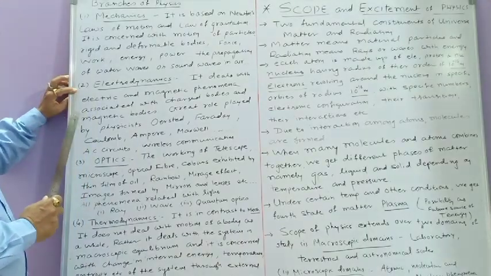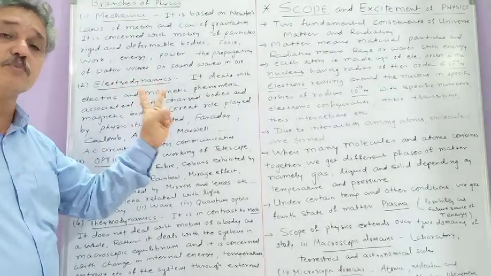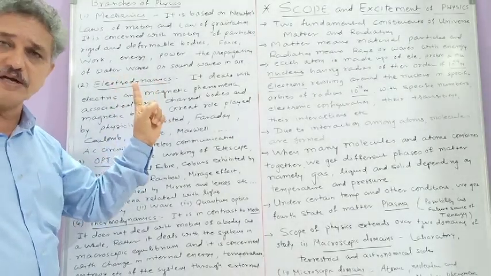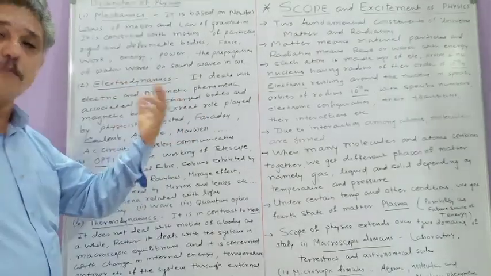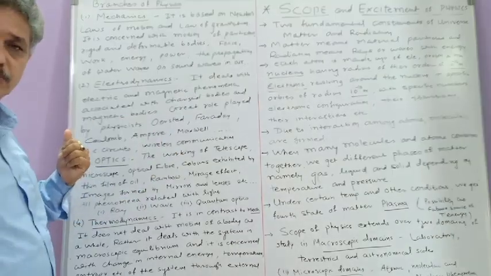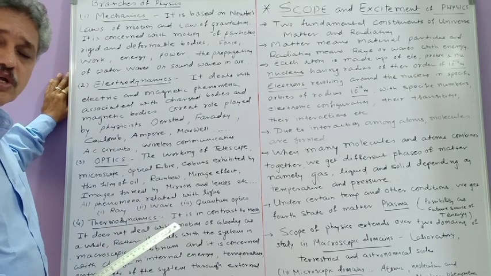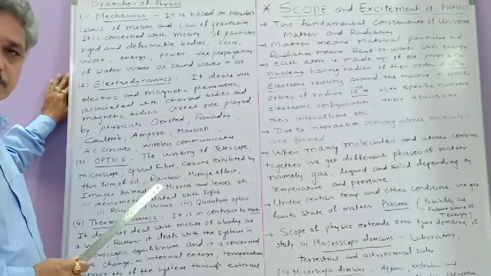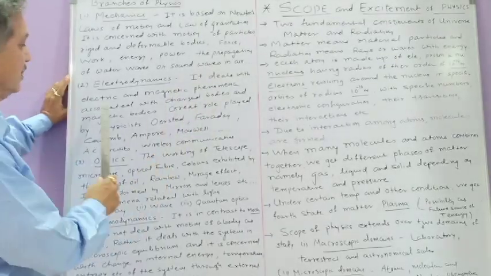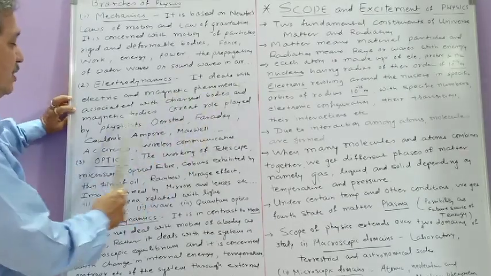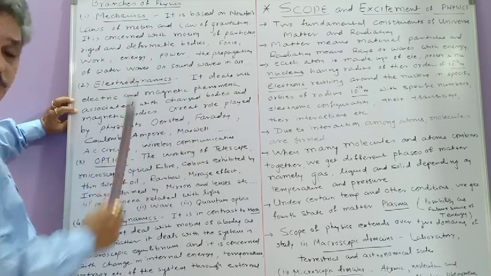Then we come to the next one. It is electrodynamics. Electrodynamics is nothing but the combination of two branches of physics. One is electricity, another is magnetism. That's why its common name is electromagnetism, or you can say electrodynamics. So in electrodynamics, you will study electricity and magnetism. Electricity you can study related with charged bodies, and magnetism related with magnetic bodies. So it deals with electric and magnetic phenomena, which are associated with charged bodies and magnetic bodies respectively.